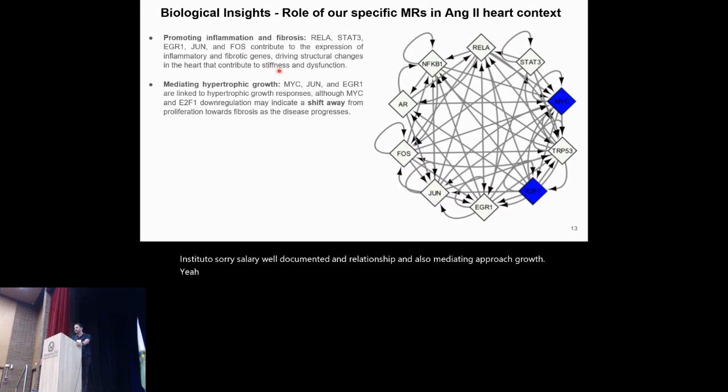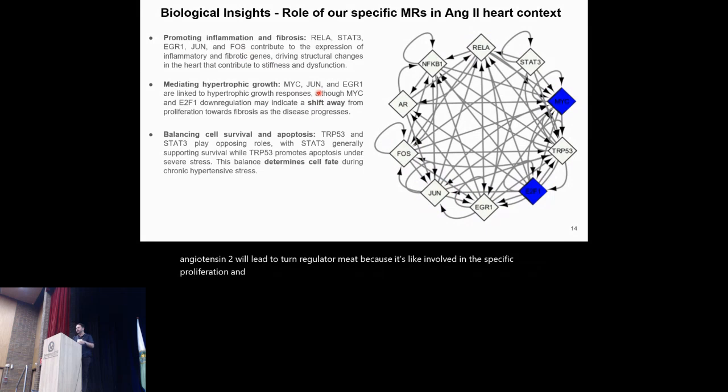I will move forward because the main finding in this network is that MYC was down-regulated, and previous reports say that MYC was upregulated in angiotensin 2. So we're looking at the specific model of angiotensin 2. It may be that a premature exposure to angiotensin 2 leads to down-regulation of MYC, because it is involved in proliferation and cell programming function, balancing cell survival and apoptosis. We also looked at TP53 and STAT2, which are co-expressed and co-regulating in these different types of processes.